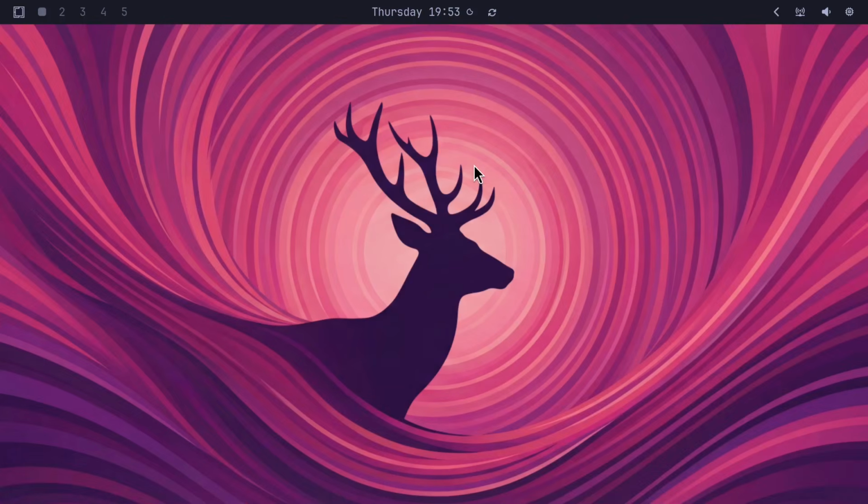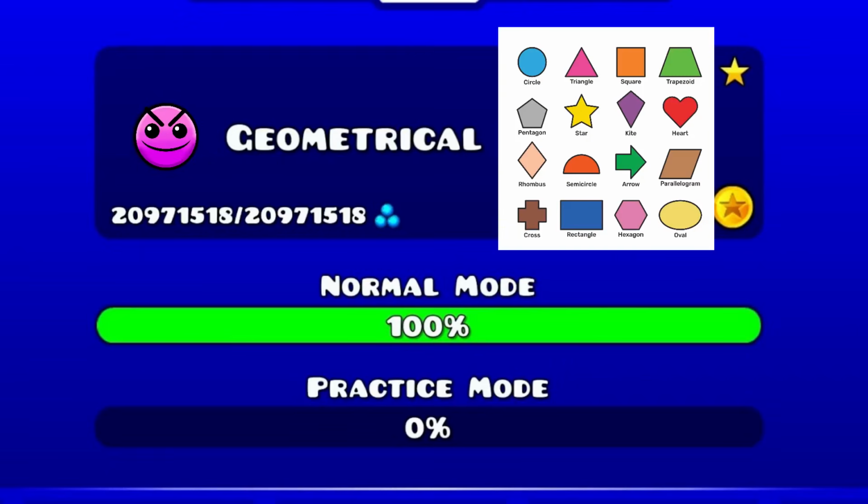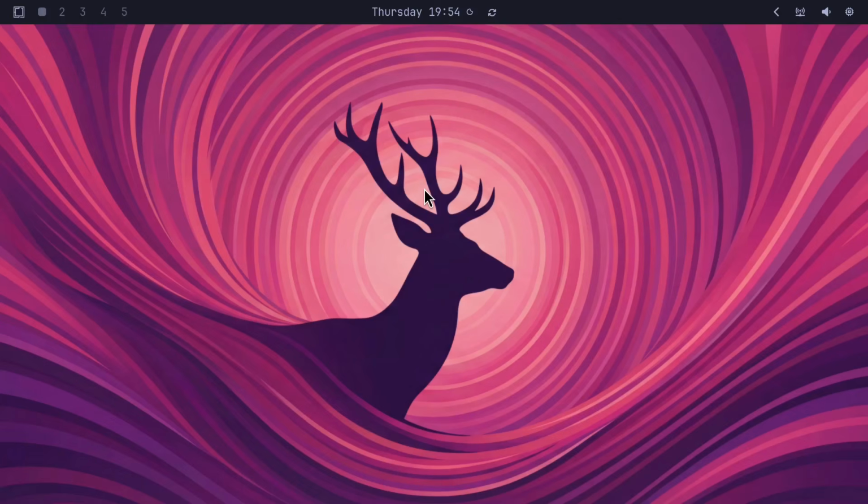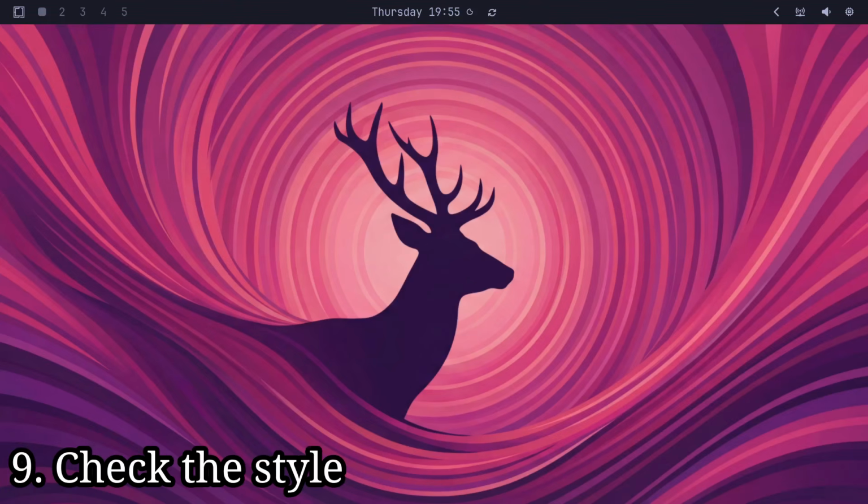I mean, it's a bit of a nitpick, but come on, you travel all this way just to fall at the last hurdle and make it look like Ubuntu. I think if a different wallpaper was used, something like a bunch of geometrical shapes or something like that, or hell, even a plain color, I think it would actually look a lot nicer. But at the end of the day, it's not my opinion to decide what goes into the operating system. So honestly, I really like how the majority of this is done, but there are a few aspects probably that I would change if I was running this that make me reluctant to give it the full point for this. So for check the style, 0.9, I will give it half a point.